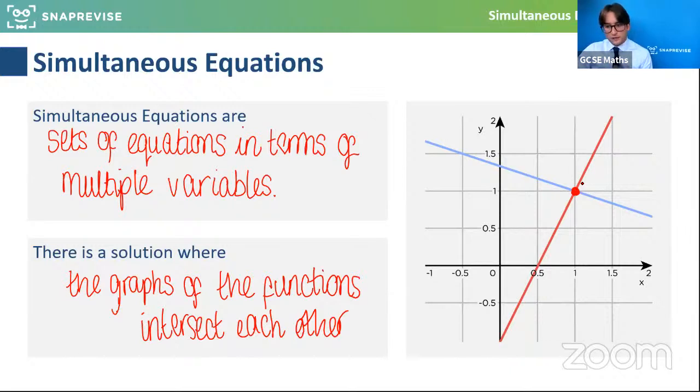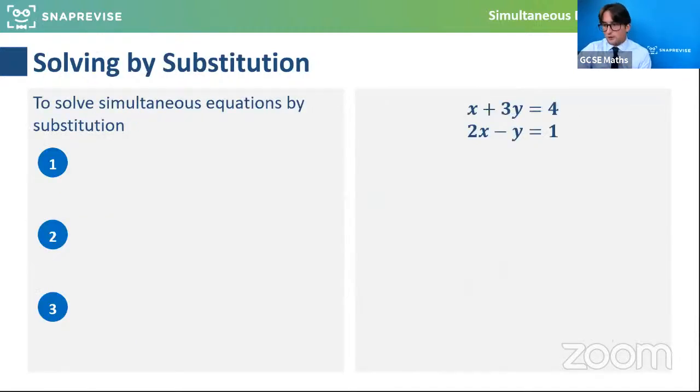So if you've seen that before, that's great. It's worth reminding ourselves about that, because sometimes those questions come up and they're actually really easy to do when you know what you're looking for. So that's brilliant. That's kind of what a simultaneous equation question is. Solving by substitution is what we're going to look at now in a couple of steps. And then we're also going to look at this method called elimination. So this is very much an algebraic approach without using the graphs.